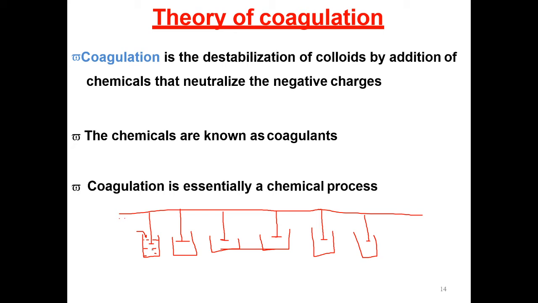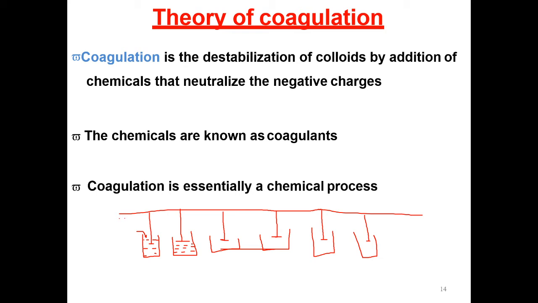A test is often conducted by first dosing each jar with the same alum dose and varying the pH in each jar. This is the second step. Next, the test can be repeated in a second set of jars by holding the pH constant and varying the coagulant dose. So next you have to perform in the second jar, maintaining the minimum pH value. You have to add some amount of the chemical, that is coagulant.